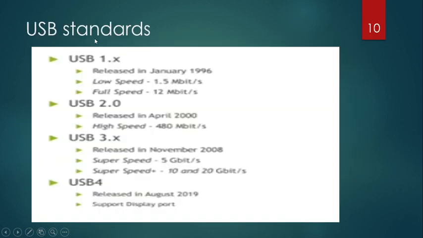And these are the several standards of USB: USB 1, USB 2, USB 3 and USB 4. USB 1 has low speed, and depending upon the need for increased speed, several standards are there. You can go through these.